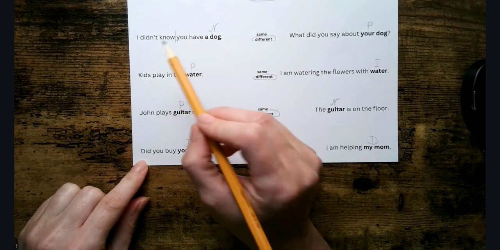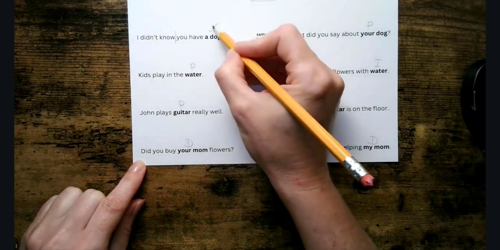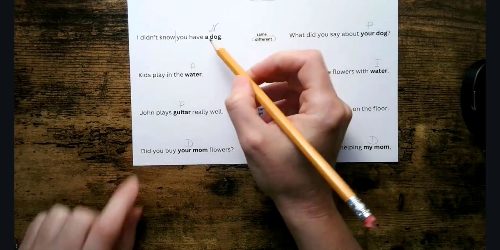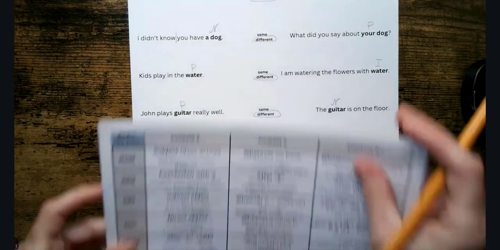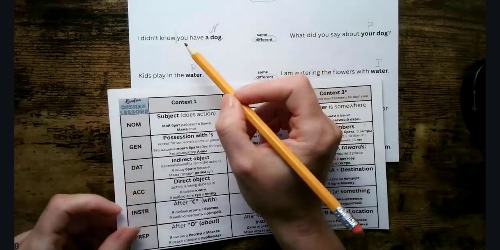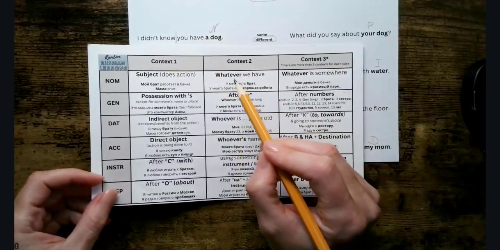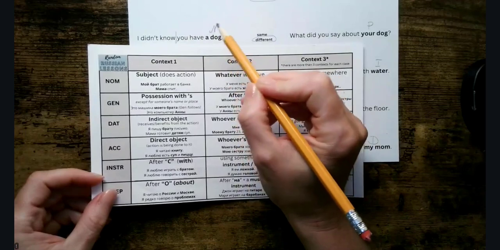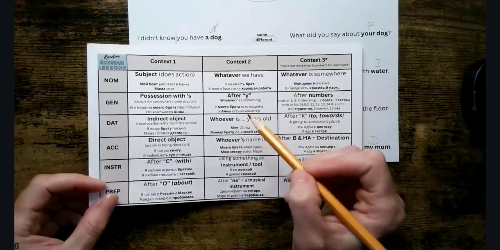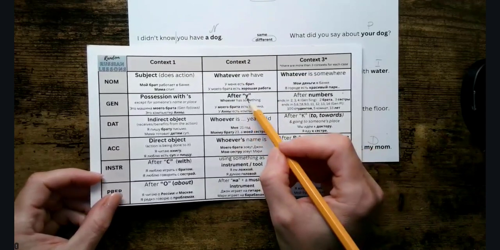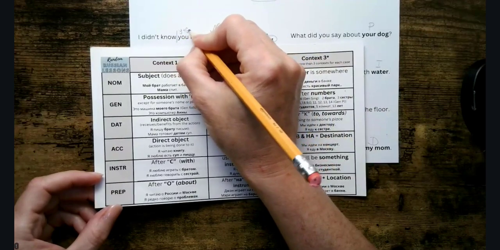So we have to remember each sentence will have a subject. So here we already have a subject. You have a dog. We have a nominative right here. Now remember, it's a little bit illogical when we look at it from the English language point of view, because who has a dog? You do. But in Russian construction, when having something, whatever we have is the nominative, the subject of a sentence. And whoever has something, which is the subject in English, in Russian will be u plus genitive. So this you will be u plus genitive.